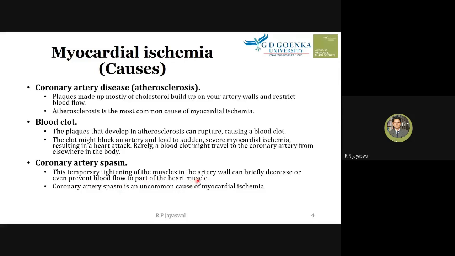The muscle can tighten, and it can collapse the artery wall, and because of that it can decrease or even sometimes prevent blood flow to part of the heart muscles. So this spasm can also create an ischemia-like condition, and the coronary artery spasm is an uncommon cause of myocardial ischemia.